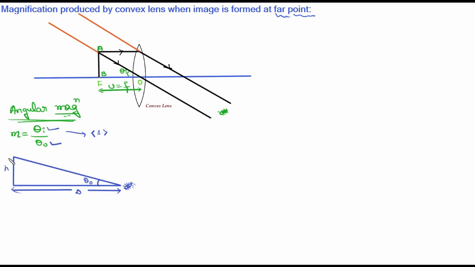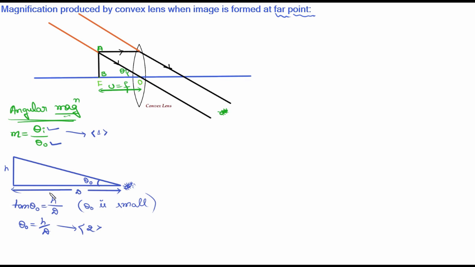See, this is a right angle triangle. So I am going to define tan theta O, which is opposite side by adjacent side. Opposite is h divided by d. Here theta O is small. Theta O as well as theta I we will be considering as very small angles. We already know that for a small angle we can neglect the trigonometric function. So theta O is equal to h divided by d. This is equation number 2.